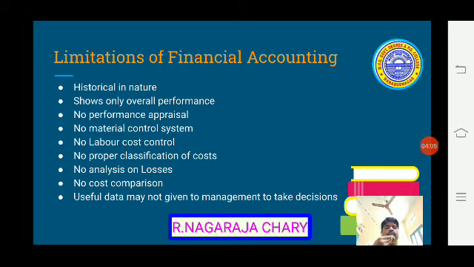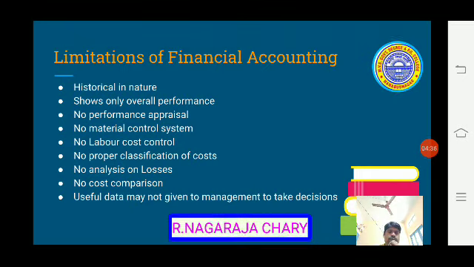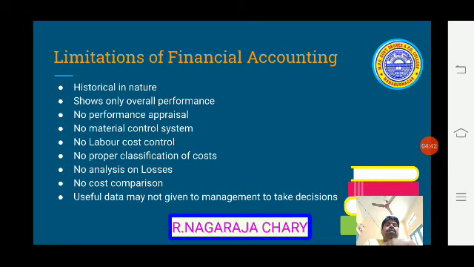No proper classification of cost, because whatever expenditure is done is recorded in the books of accounts. There is no classification. That is also one limitation in financial accounting. No analysis of losses. We can only say that this much loss we incurred this year, or last year, but there is no analysis of losses. That is also one drawback of financial accounting.